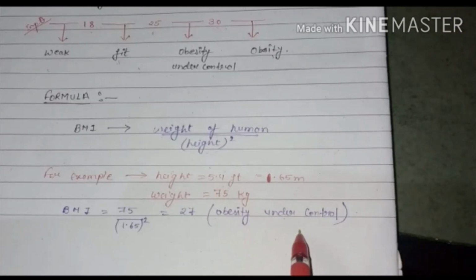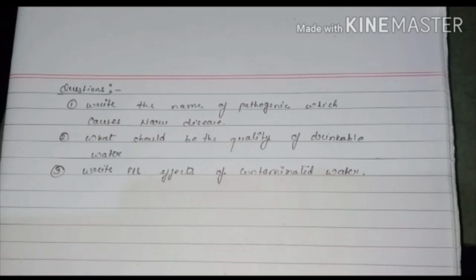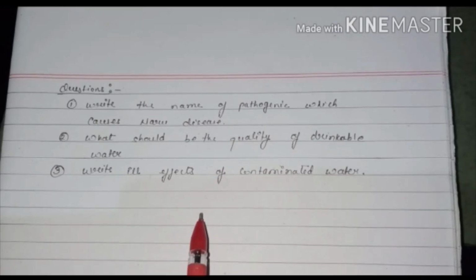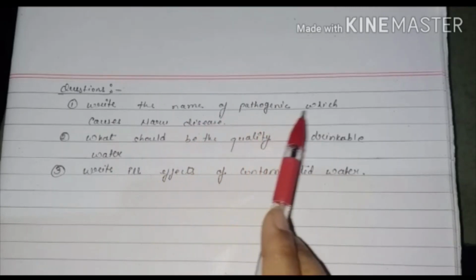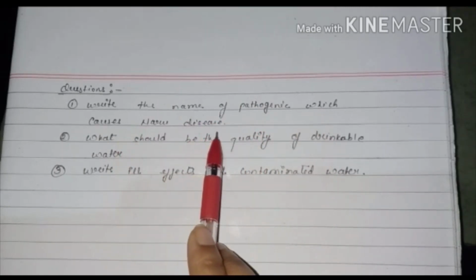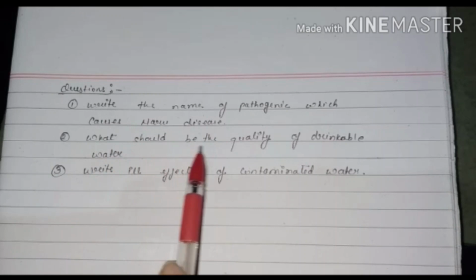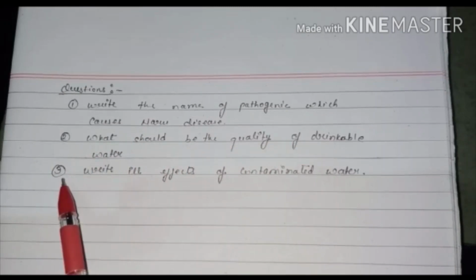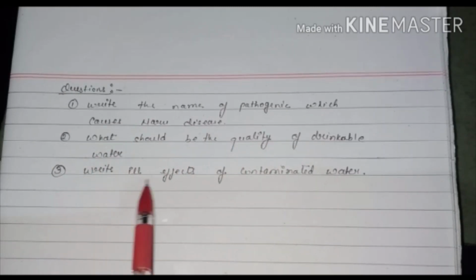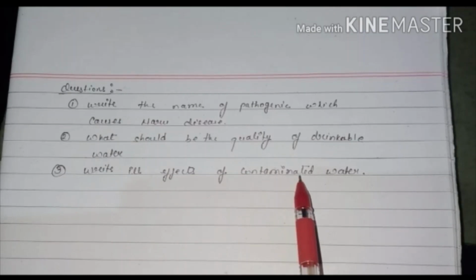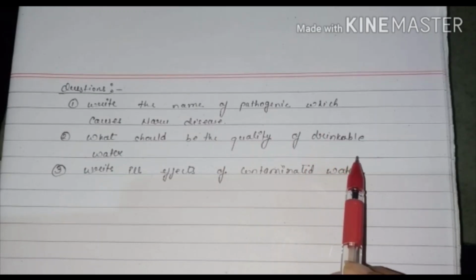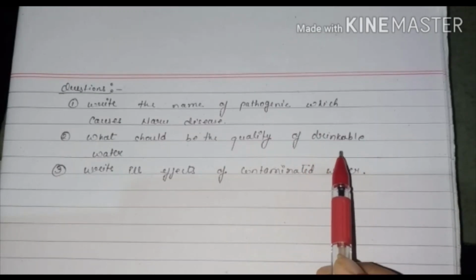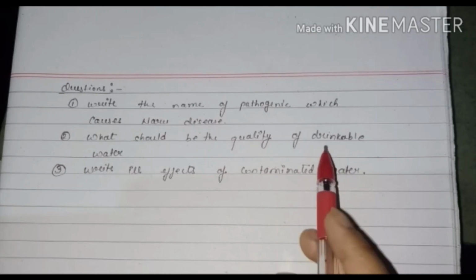On the basis of this topic, I will give you 3 questions. First, write down the name of the pathogen which causes narrow disease. Second, what should be the quality of drinkable water? And third, write the ill effects of contaminated water. All these topics are discussed in this video, so write the answers to these questions and also write down the notes in your science notebook.